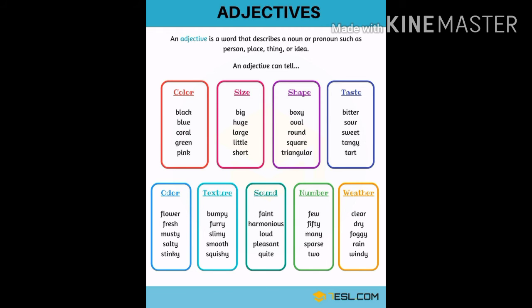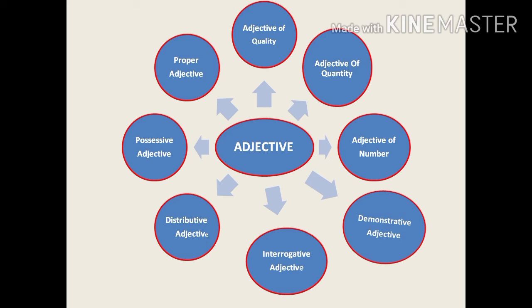Now see the different types of adjectives. In this you can see that adjective is given in the central part. I have used central, so it is also an adjective. It is surrounded by different circles, which means they are part of this adjective or have some relation with adjectives. So it shows what the different parts or kinds of adjectives are.